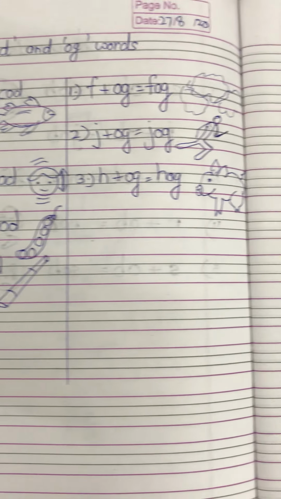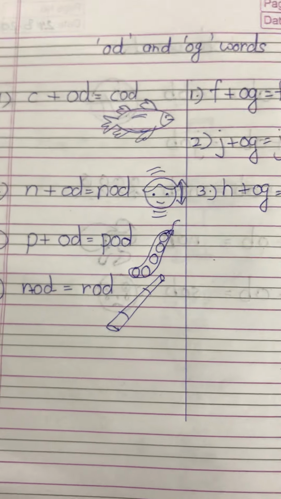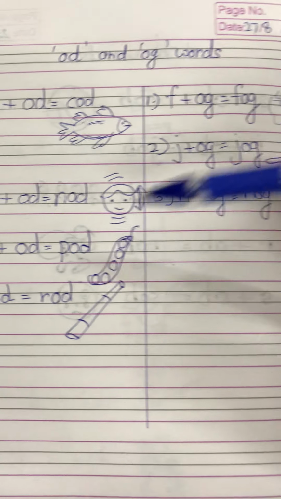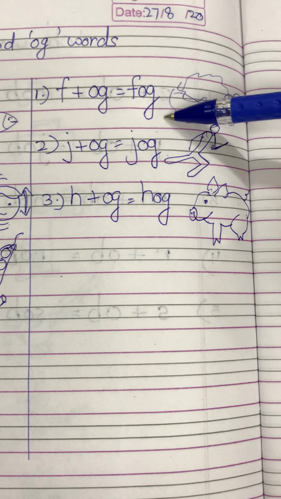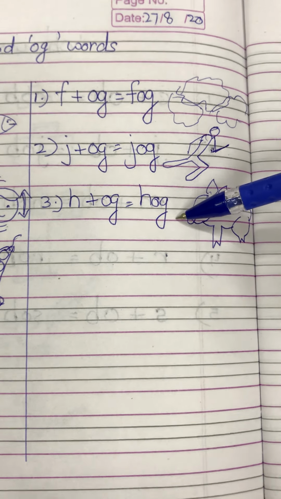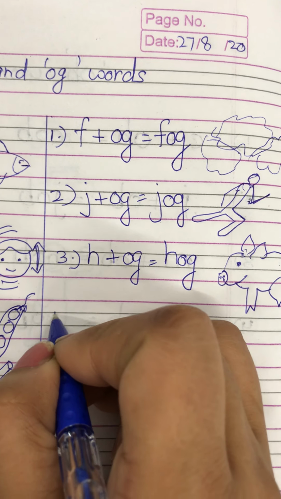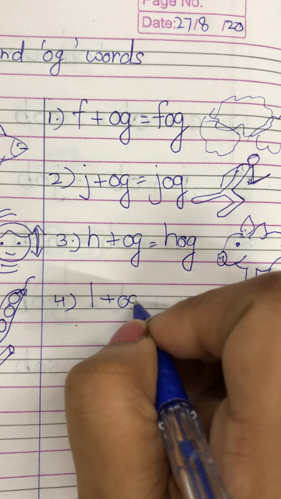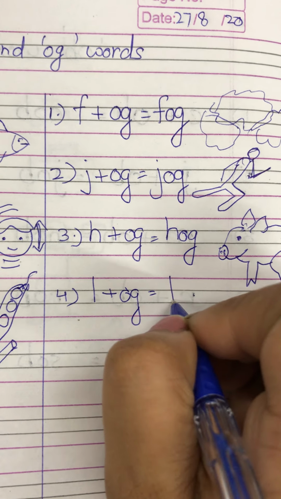Okay. So these are the words, odd words and og words. Cord, nod, pod, rod, and here it is fog, jog and hog. One more word is there. It is not there in your book. This is log. L, og, log.